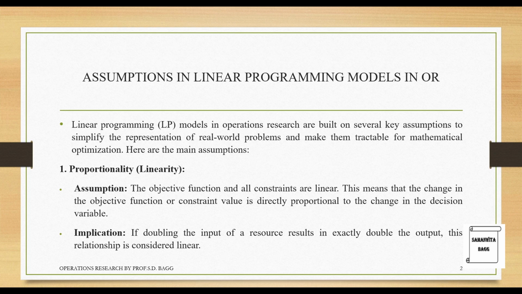The first one is proportionality, that is linearity. Assumption: the objective function and all constraints are linear. This means that the change in the objective function or constraint values is directly proportional to the change in the decision variable. Implication: if doubling the input of a resource results in exactly double the output, this relationship is considered linear. So this is the first assumption that we make while we solve the linear programming problem, that everything is linear.